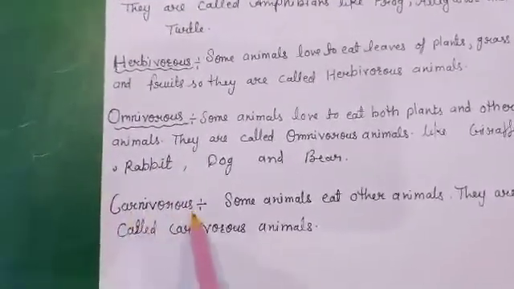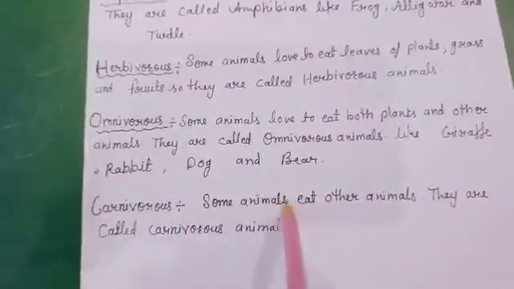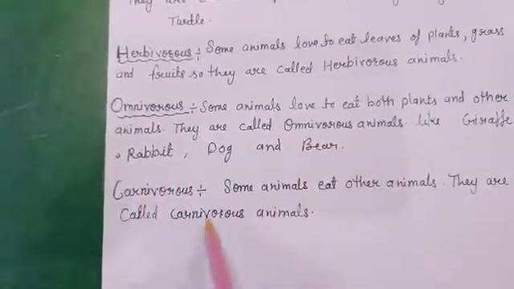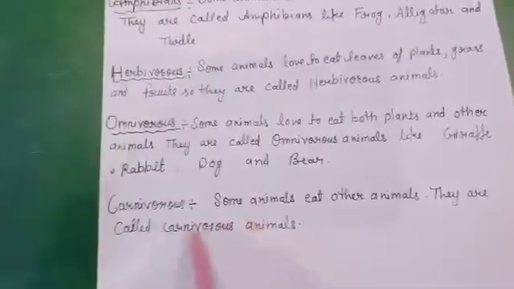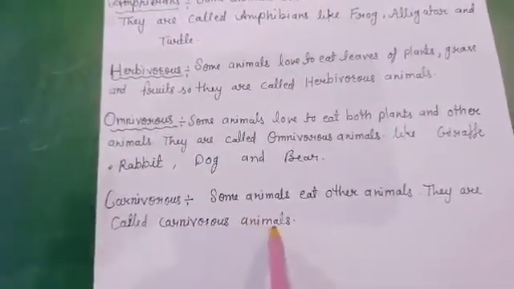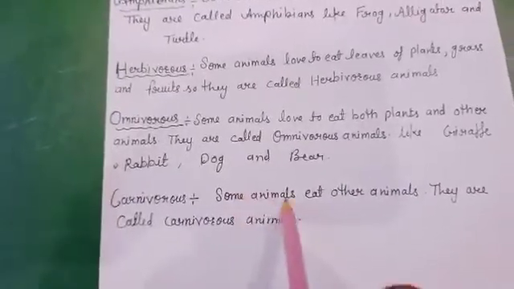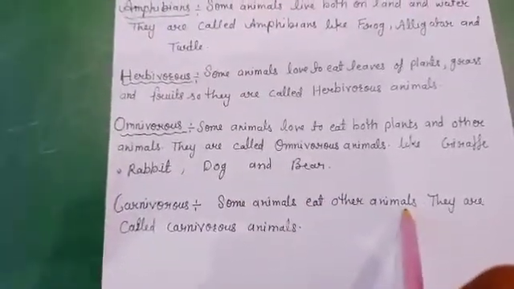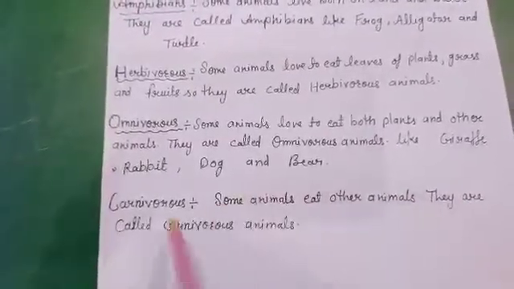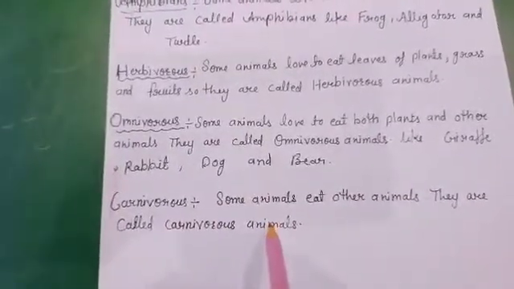Last, carnivorous. Some animals eat other animals. They are called carnivorous animals. They are also called non-vegetarian animals. Some animals eat other animals. Dead animals, their flesh they love to eat. So they are called carnivorous animals.